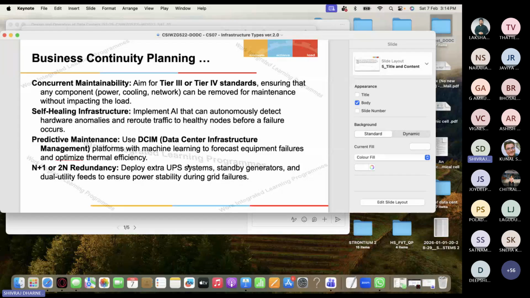Okay, so let's say an example, right? You need 4 power supplies to run the system. So in the N plus 1 redundancy, you should put 5 power supplies, 4 plus 1. That is called N plus 1 redundancy. So what happens if one unit fails? The spare unit that we have, already provisioned, will keep the system running. The benefit is it is cost effective, a good balance, just one extra. But if more than one failure happens, then you have a problem, right?